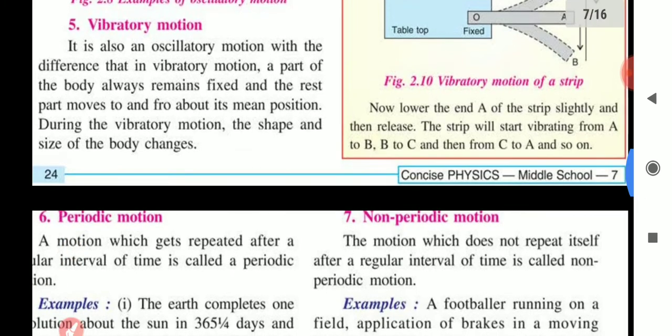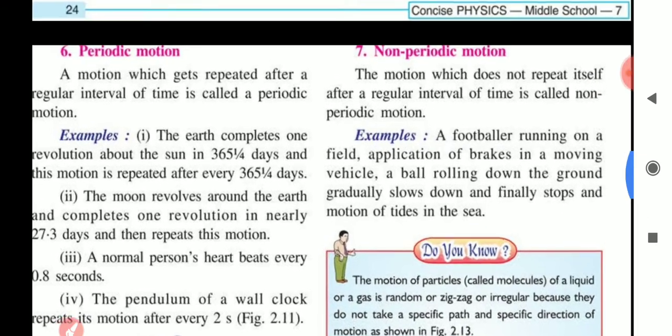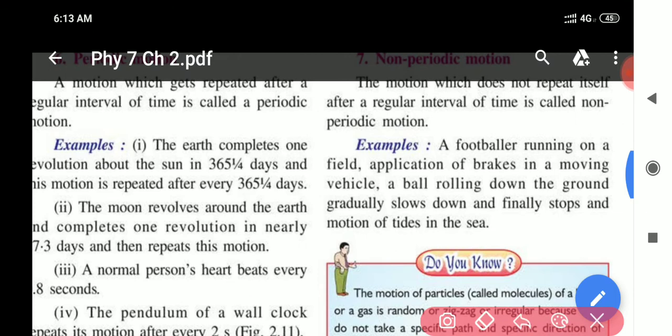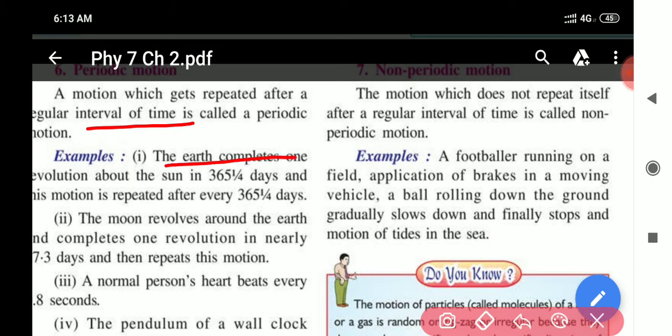Okay, now come to the next topic, that is part 6, periodic motion. A motion which gets repeated after a regular interval of time is called periodic motion. It means a regular time interval is there in periodic motion. For example, the earth completes one revolution around the sun in 365 1/4 days, and this motion is repeated after every 365 1/4 days.